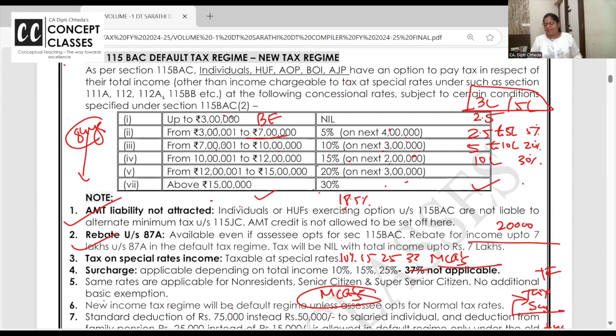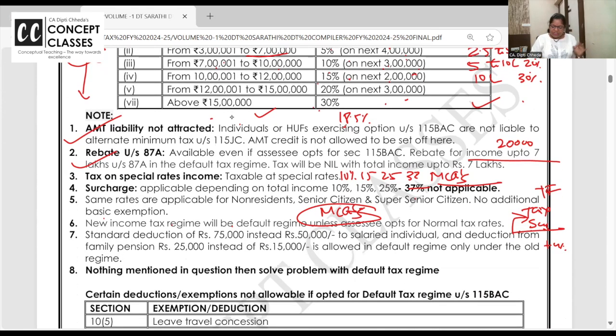All okay? All clear. Thank you. So if you are 84 years old, a super senior citizen, right, what will be the basic exemption? 3 lakh. Okay. Say I'm computing the income for David. He's a non-resident. Then what will be the basic exemption? 3 lakh. The gist beautifully I have written in this point.